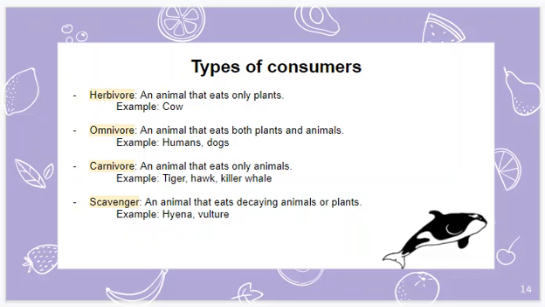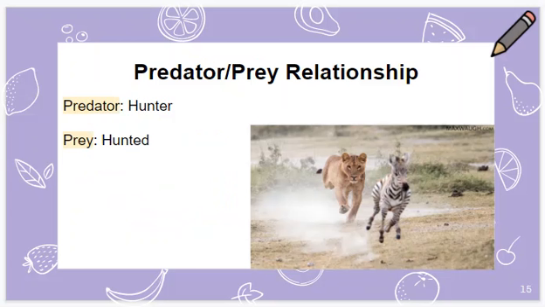A scavenger just eats dead things. Instead of hunting for itself, it just finds dead things and it is able to eat and digest them. Whereas a decomposer breaks down dead stuff and returns nutrients back into the soil. The predator-prey relationship: a predator is the hunter, like the lion, and the prey is the hunted, like the zebra in this picture.